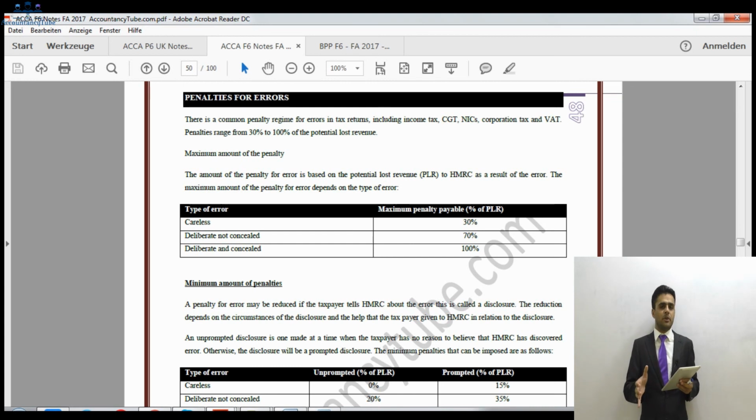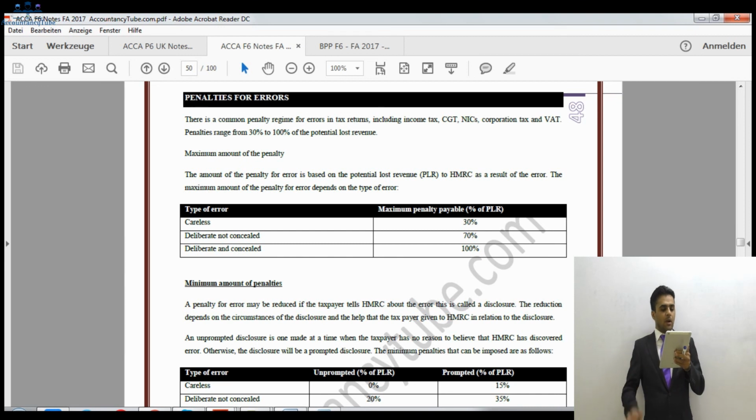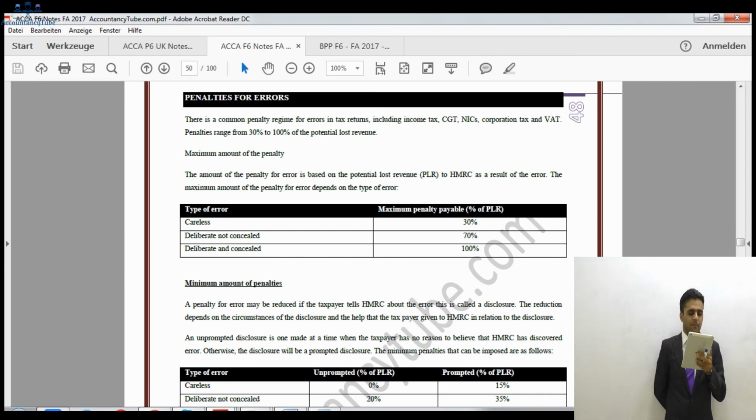So when you're doing unprompted disclosure, of course, the penalty would be reduced. When it is prompted, there would be more penalty. An unprompted disclosure is one made at a time when the taxpayer has no reason to believe that HMRC has discovered the error. Otherwise, the disclosure would be prompted disclosure.